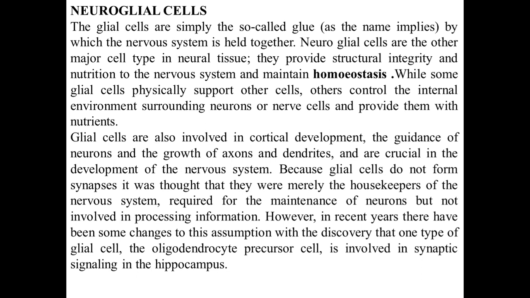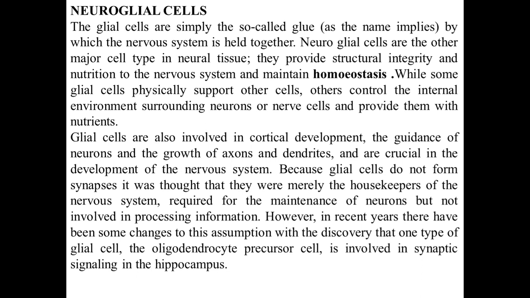So you can say that the glial cell, which is the housekeeper of the nervous system, is required to maintain neurons but is not involved in the processing or transmission of information. However, a recent study indicated that there have been some changes in this assumption.